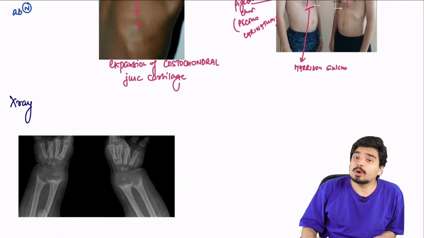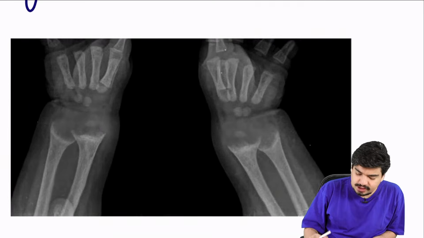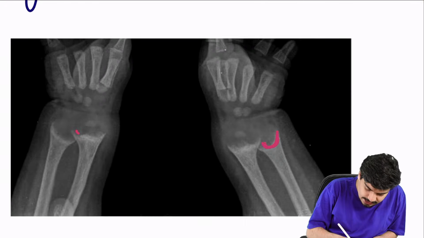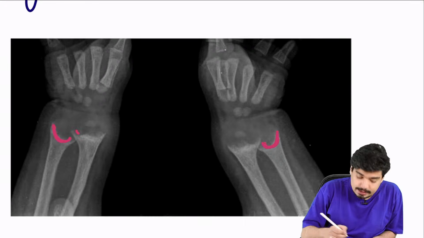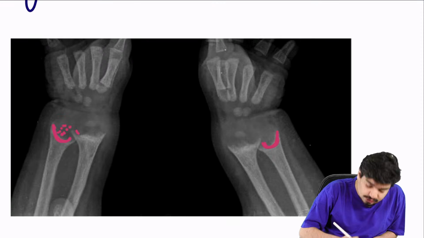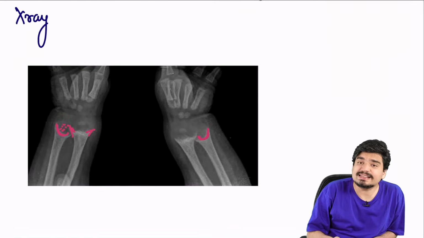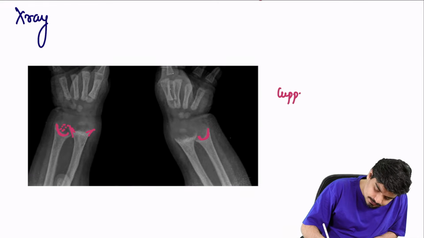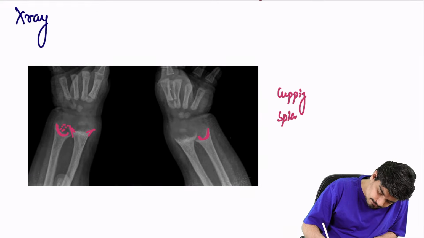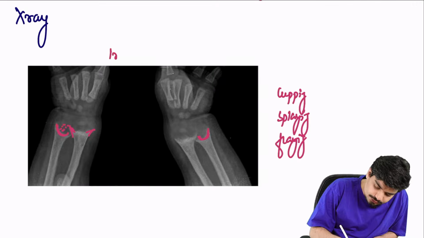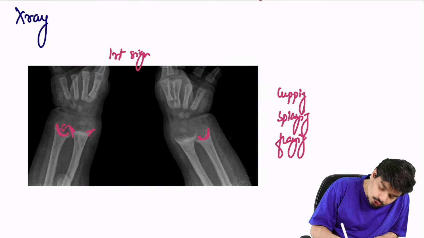What do you see on X-ray? You'll see that at the end of the bone, there is no calcification. This results in this cup-shaped structure, called cupping. Calcification can be a little patchy. This is called fraying. And then you will have sideways growth, called splaying. So you see cupping, splaying, and fraying. But remember, the first sign is not cupping, splaying, and fraying.